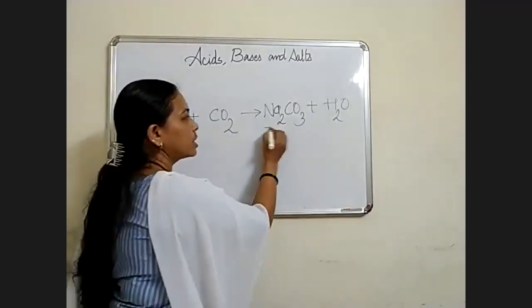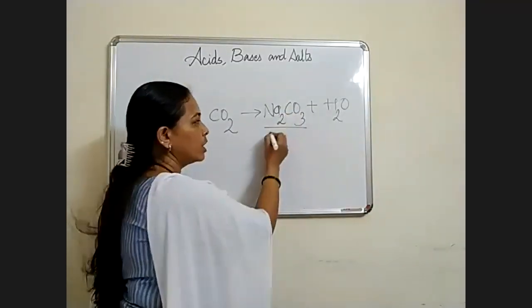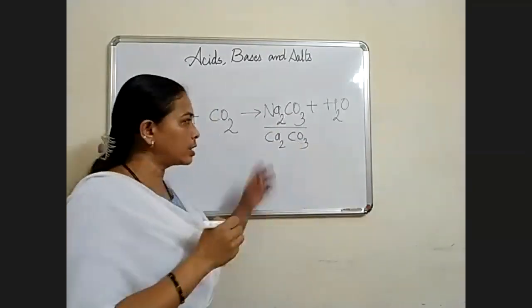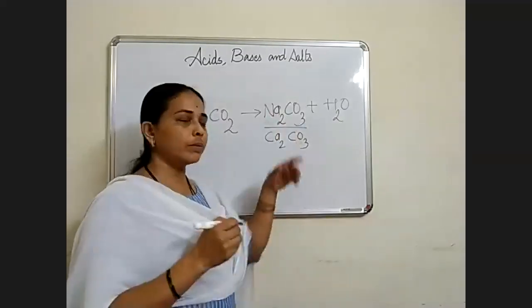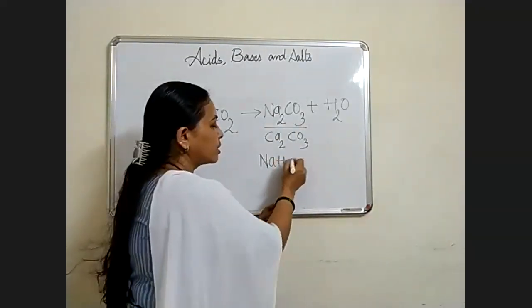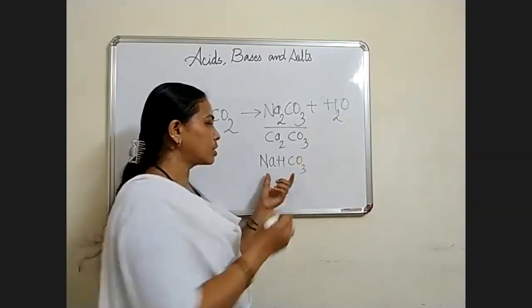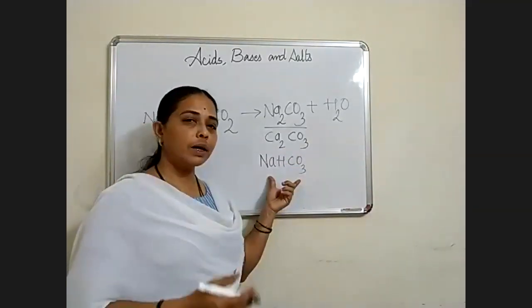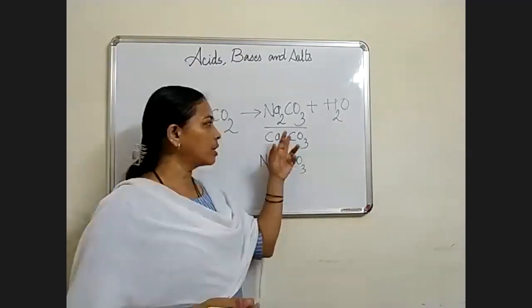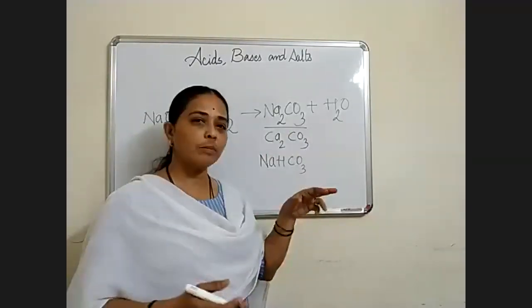This is carbonate: Na2CO3, calcium carbonate, sodium carbonate. If I say bicarbonate, then NaHCO3, this is sodium bicarbonate. HCO3 we call bicarbonate. Only CO3 is carbonate.